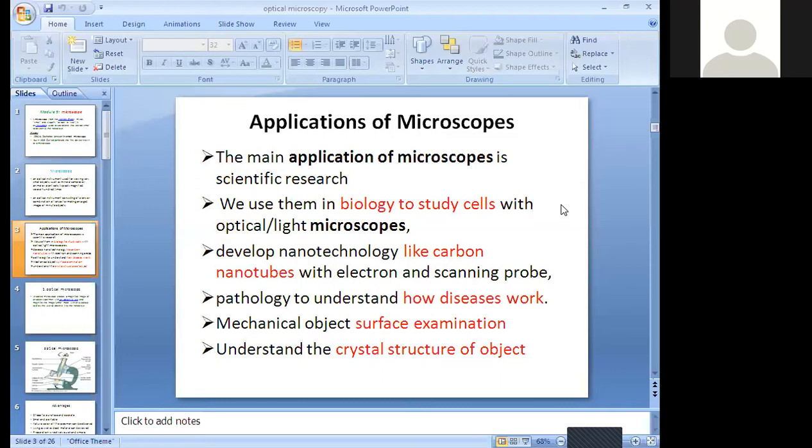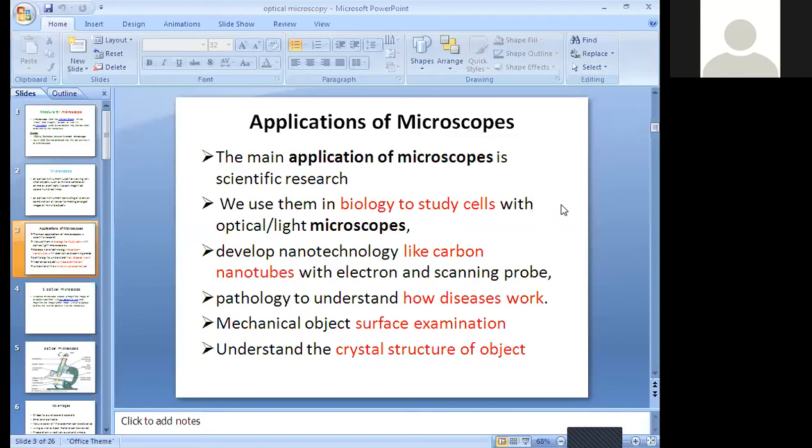The fourth application is pathology, to understand how diseases work. This is also very important. Those who study diseases, the medical word is pathologist. Just as those who work on machine parts are called mechanical engineers, those who study diseases and how they work are called pathologists. Pathology is to understand how diseases work.